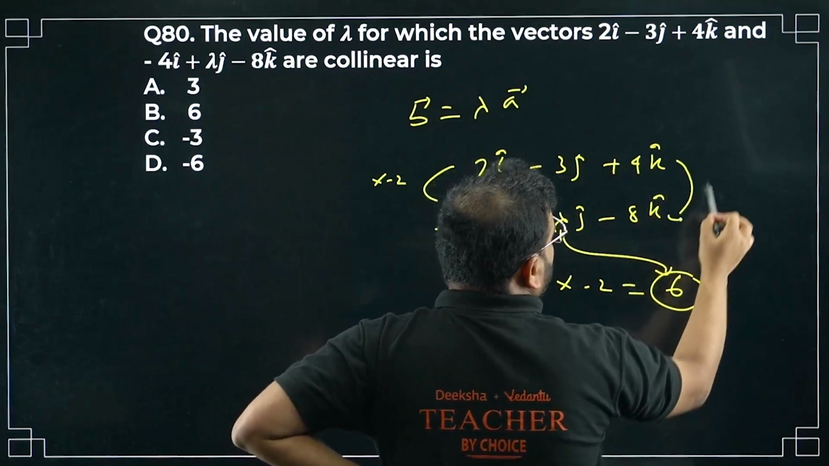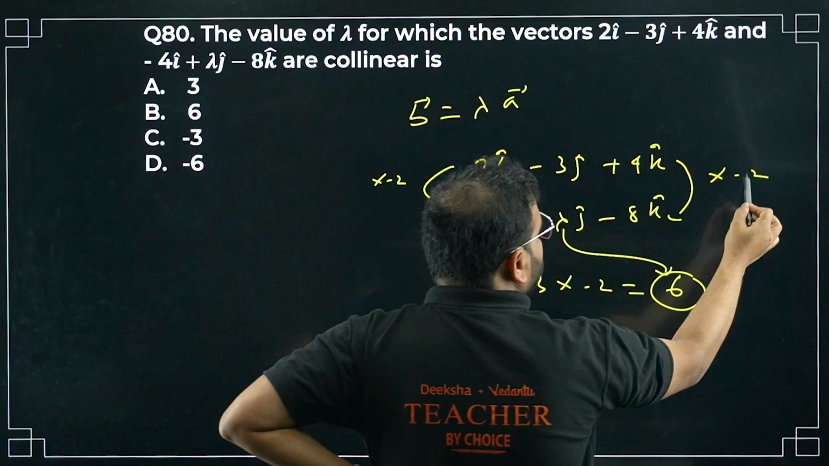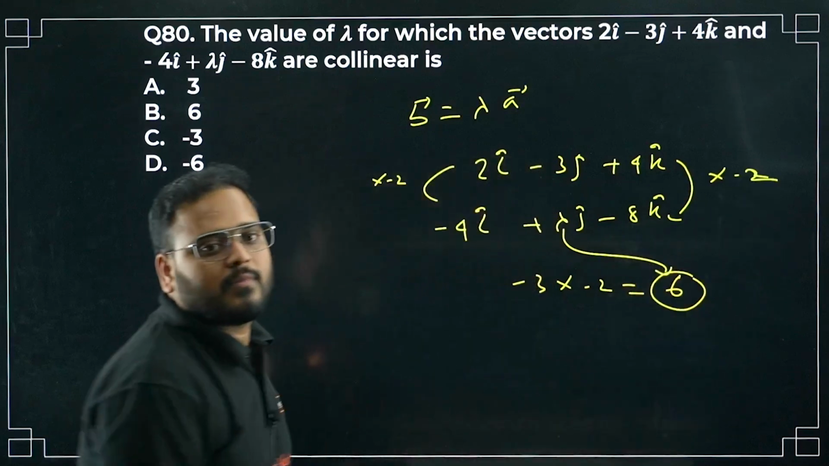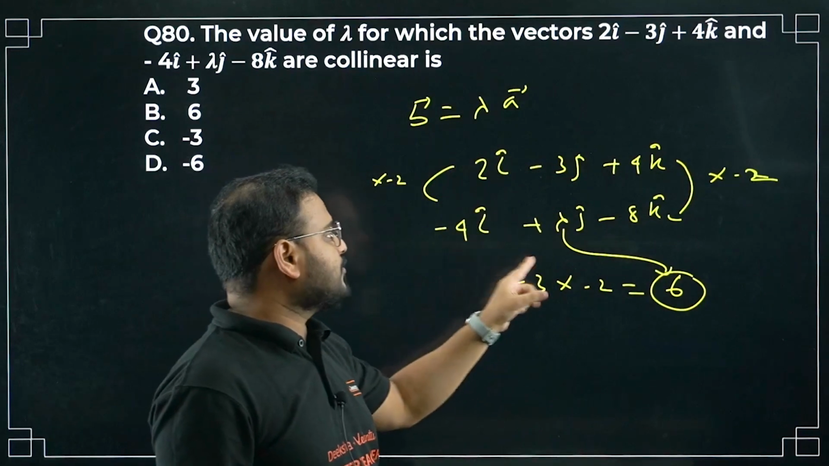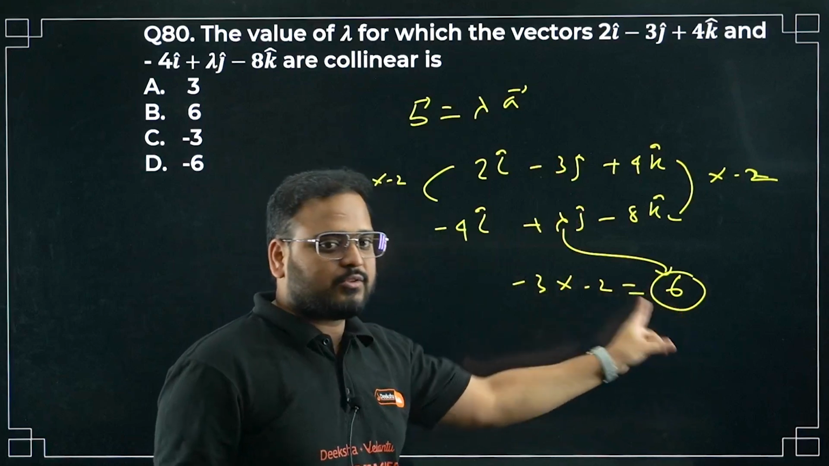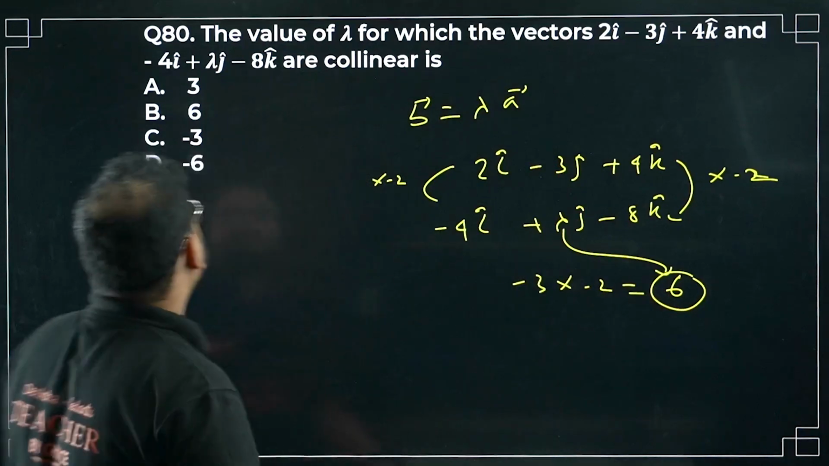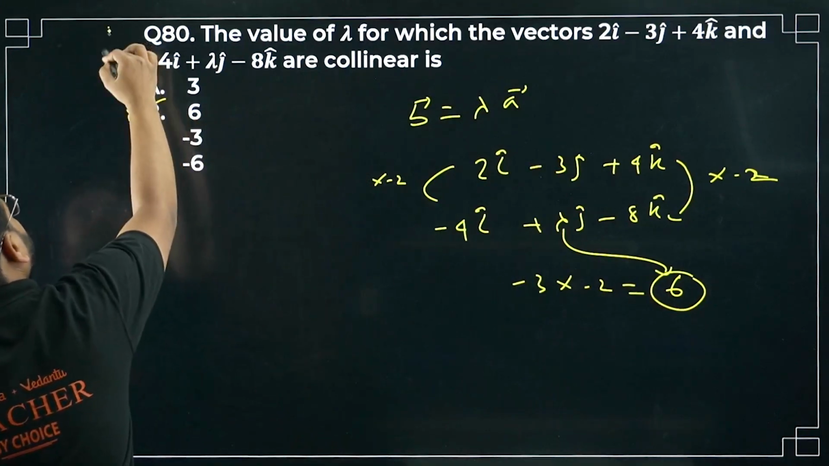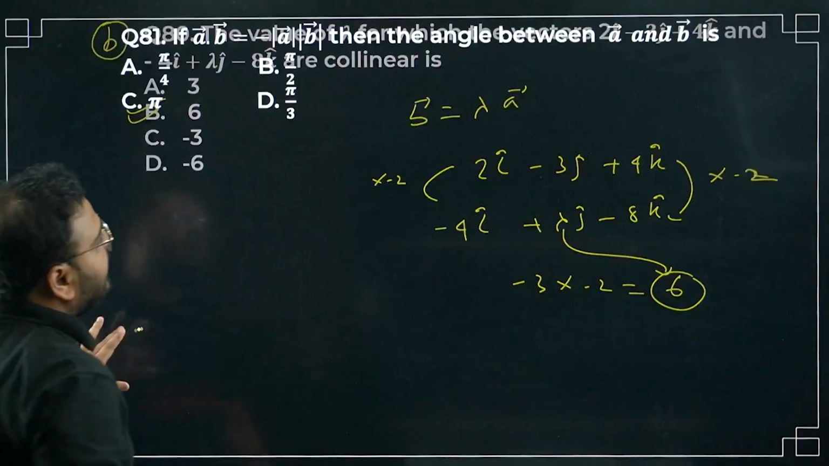Here also you can check, multiplied by minus 2. 4 into minus 2 is how much? Minus 8, no? 2 into minus 2 is minus 4. So minus 3 into minus 2 will be plus 6. So the lambda value has to be plus 6. Option B is correct. Moving on to question number 81 now.